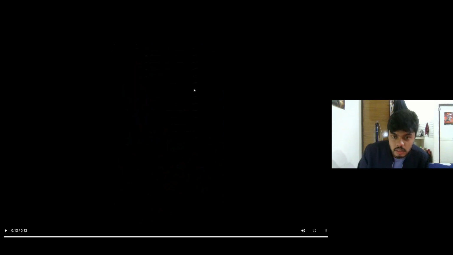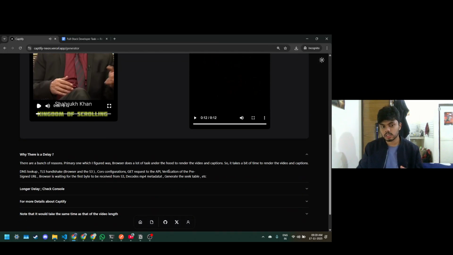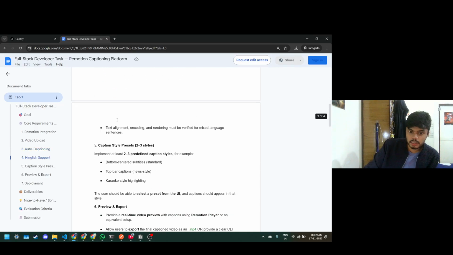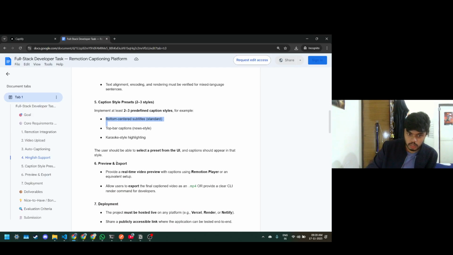You can see English support, which is the Devanagari script, which you have told me. See Devanagari. Text alignment, encoding, rendering must be verified for the Indian language. This is the 10 caption styles. Bottom center subtitle. I've shown you top bar, karaoke. The user should be able to select a preset from the UI. Done. Caption should appear in that style. Done.